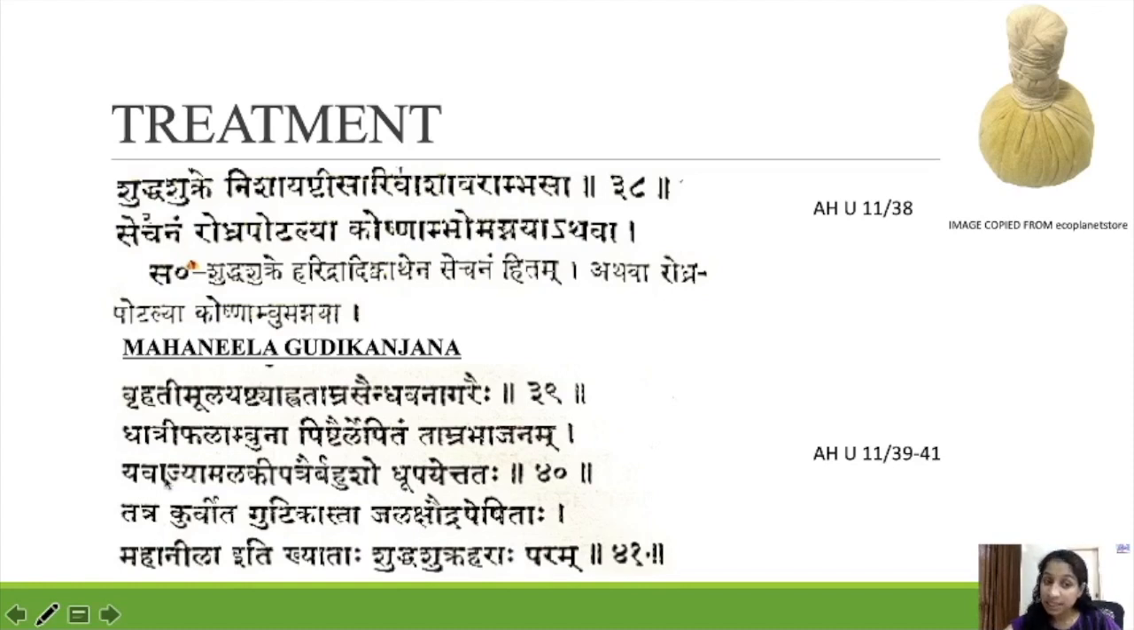Brihadi Mula Yashtyahva Tamra Saindava Nagarehi Datri Phala Ambuna Pishter Lebidam Tamra Bhajanam. So which all we have to take? Brihadi Moolam, Yashti, Tamram, Saindavam, Nagaram. All this churna we have to mix with Datri Phala Ambuna. That means Datri phalam, gooseberry juice we have to take. In that you have to pishta, we have to mix with that.